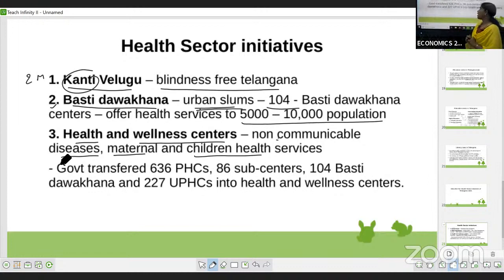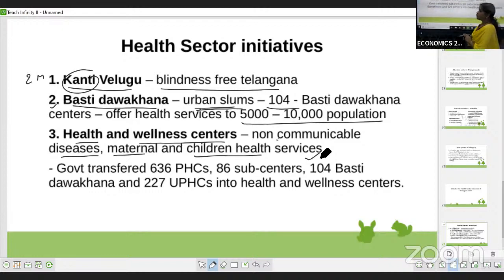As a part of this health program, they provide services for non-communicable diseases, maternal services, and children's health. These are the services which people can use from the health and wellness centers.